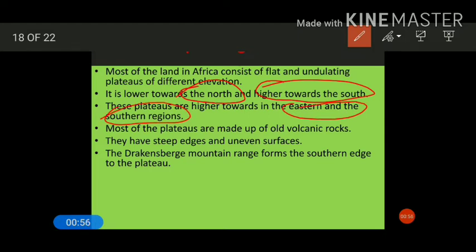These plateaus are mostly made out of old volcanic rocks. They have steep edges and an uneven surface. Uneven means undulating, it's not plain. The Drakensberg mountain range forms the southern edge of this plateau.